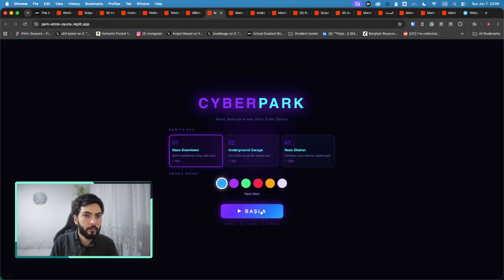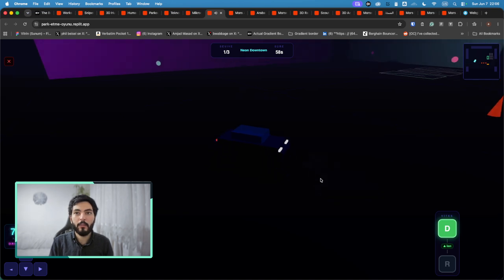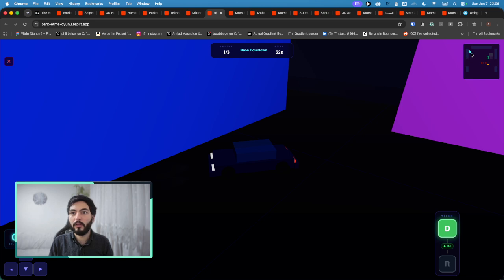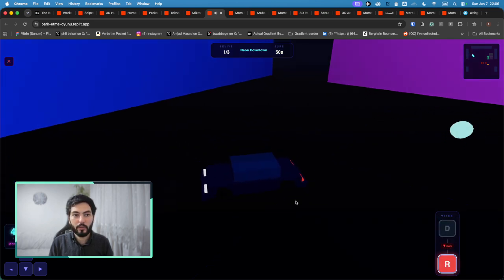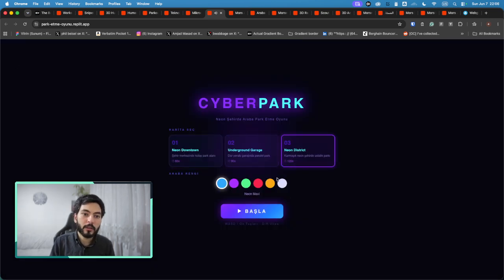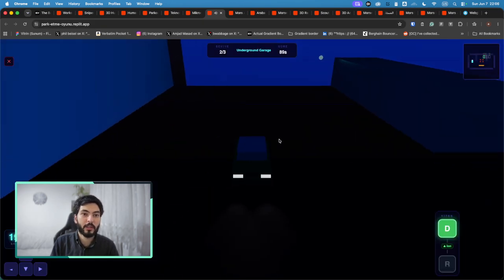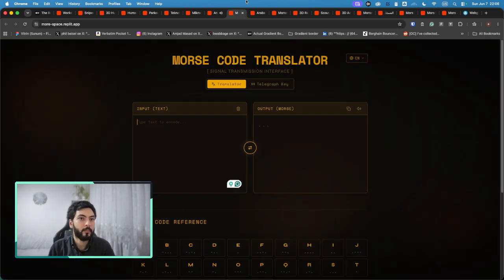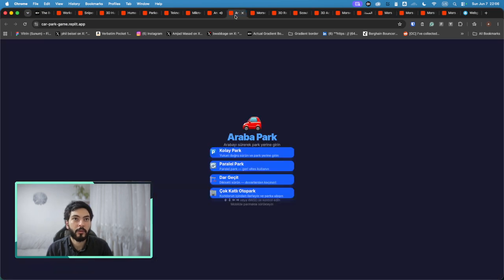Then we have here, like the whole system is broken. I like the idea, I like the colors, but I think if they put some more time on it, it would have great results. You could have something fully working. Here's the Morse code, I will leave it for later.